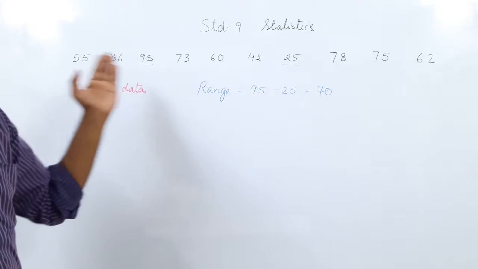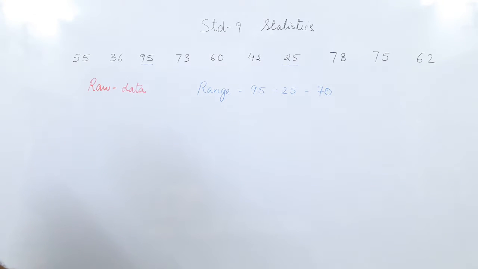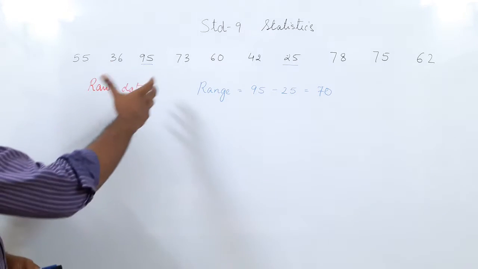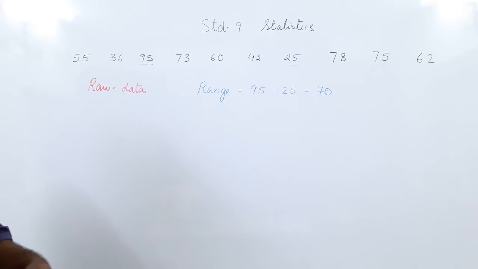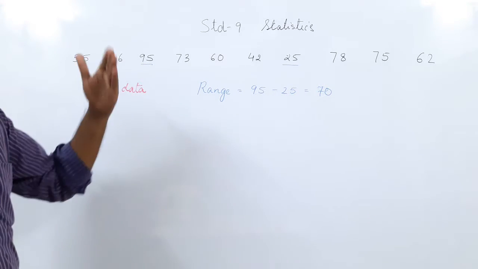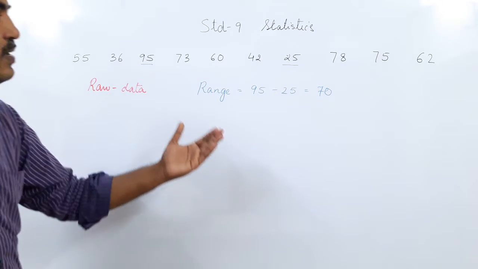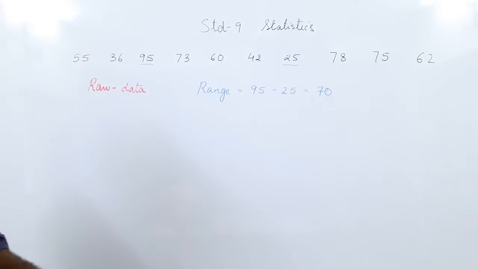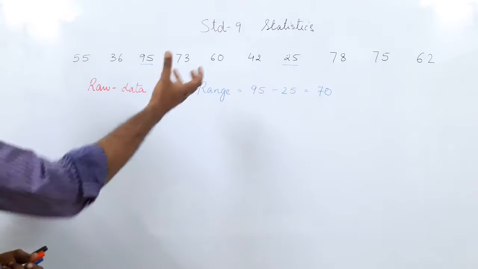So the data we have got is very raw data. That is why we use the word raw data. These are the marks of 10 students in a test of mathematics. So it only tells us that in mathematics the child got 25. But when we go to interpret the data, this data is not enough, because these are only the marks of mathematics. To understand the child, we need to know the English, the social, the music, the painting, all the marks when they are available. Then we can see the interest of the child.